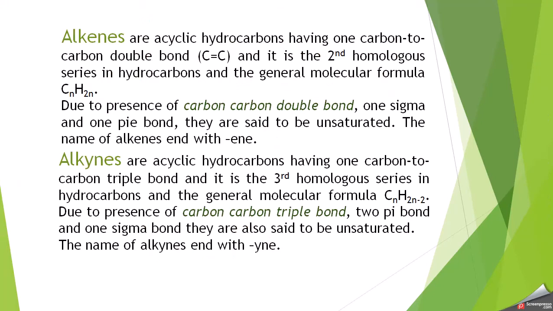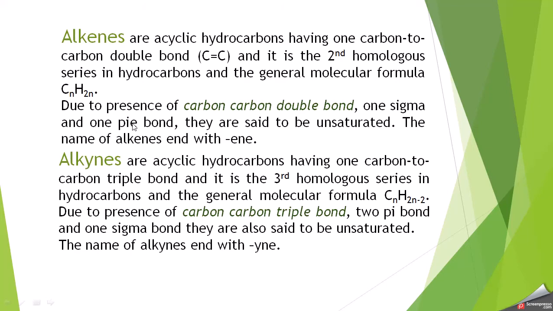the chemistry. Now, as you know, alkenes are the acyclic hydrocarbons which contain one carbon to carbon double bond, and it is the second homologous series in hydrocarbons, and the general formula for this series is CnH2n. Now, due to presence of carbon-carbon double bond, of which one bond is a sigma bond and one is a pi bond, they are said to be unsaturated.